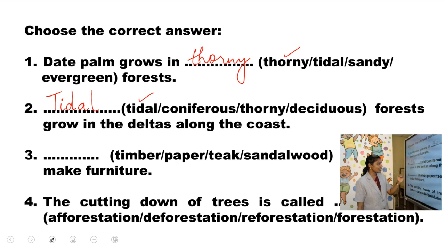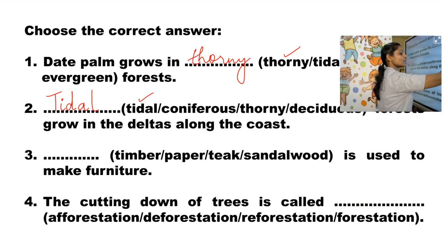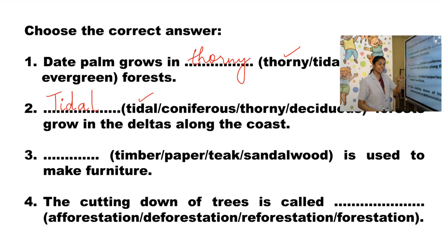Then third, dash is used for making furniture. What is used to make furniture? Is it timber, paper, teak or sandalwood? Yes, it is timber, isn't it? Timber is used to make furniture and ships.